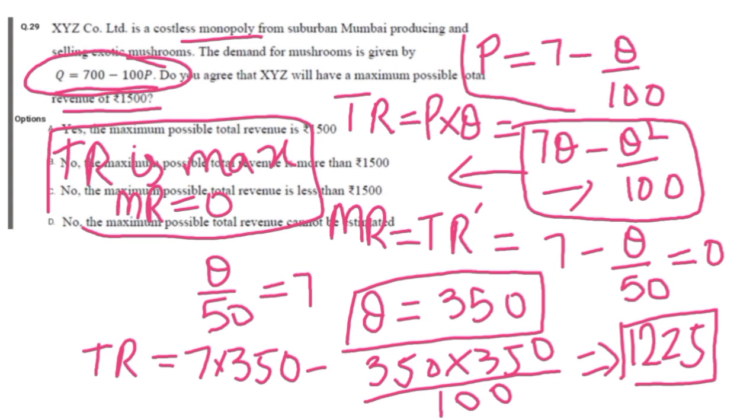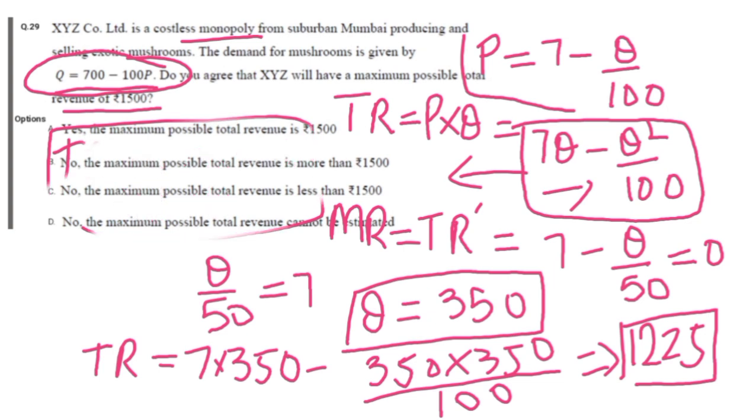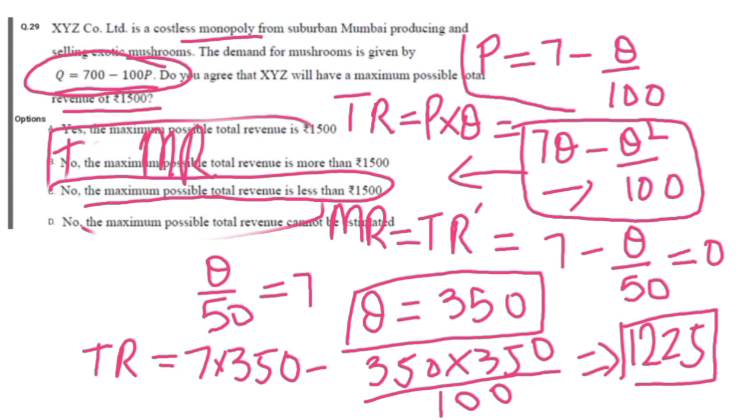So the answer is no, the maximum possible revenue is less than 1500. We got that the maximum possible revenue is only 1225. The condition is the same: marginal revenue equal to 0 gives us the maximum total revenue. Total revenue is maximum possible only when marginal revenue is equal to 0.